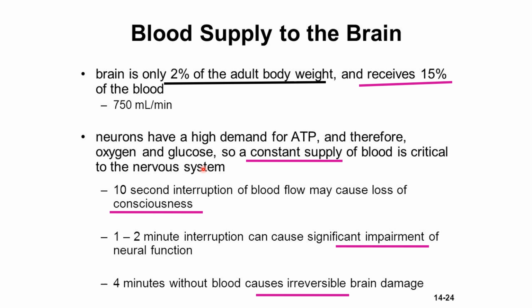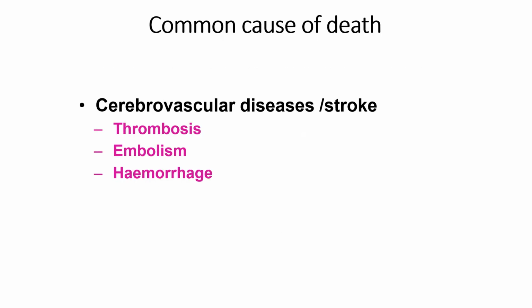So you can see the woman suddenly went into a coma. A 1 to 2 minute interruption can cause significant impairment of neural function. Four minutes without blood causes irreversible brain damage. So once there is a lack of blood supply to the central nervous system, it may lead to irreversible brain damage.